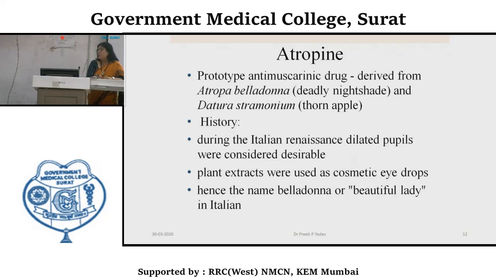Historically, during the Italian Renaissance, dilated pupils were considered a mark of beauty. So ladies used to instill this particular agent in the eye, and because of the dilated pupils they would look beautiful, and that's how the name belladonna, or beautiful lady, came. So the purpose was cosmetic.